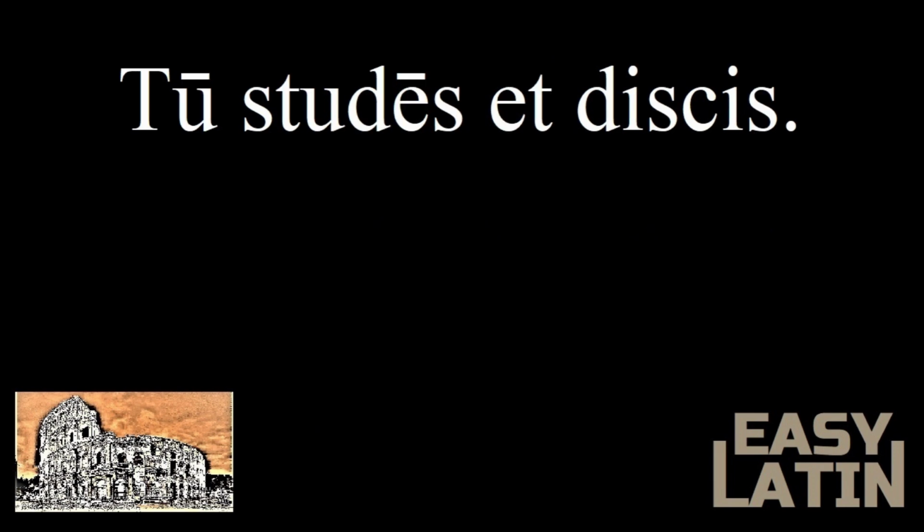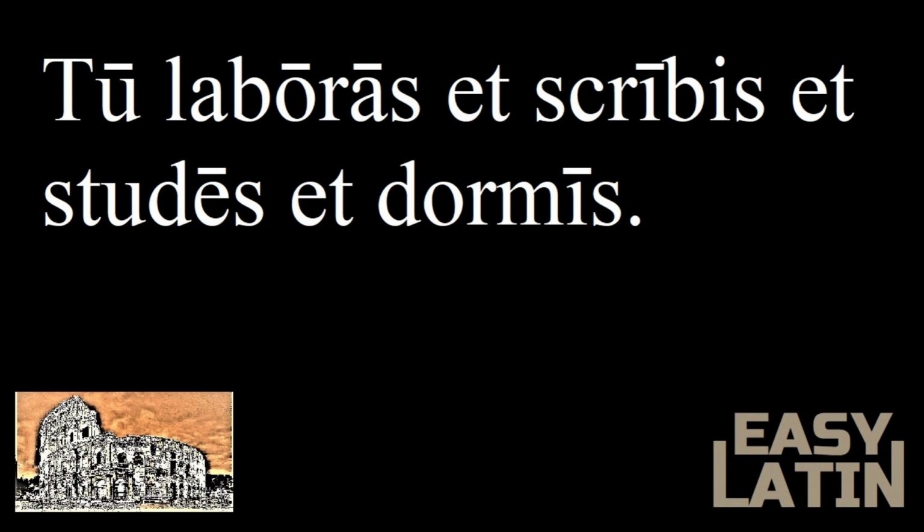Tu studes et discis. Did you remember the short e sound? Now try to say you work and write and study and sleep. Tu laboras et scribis et studes et dormis.